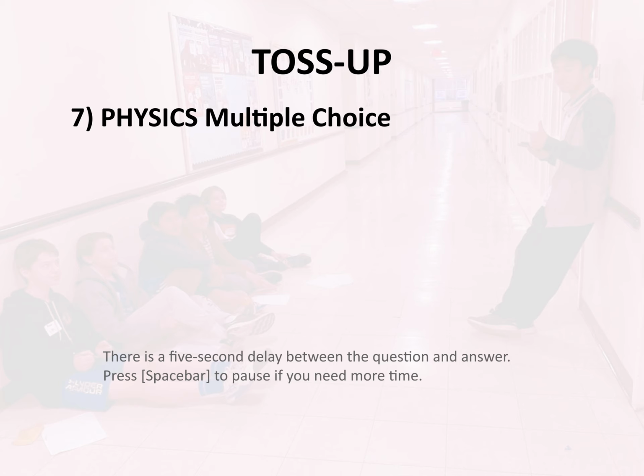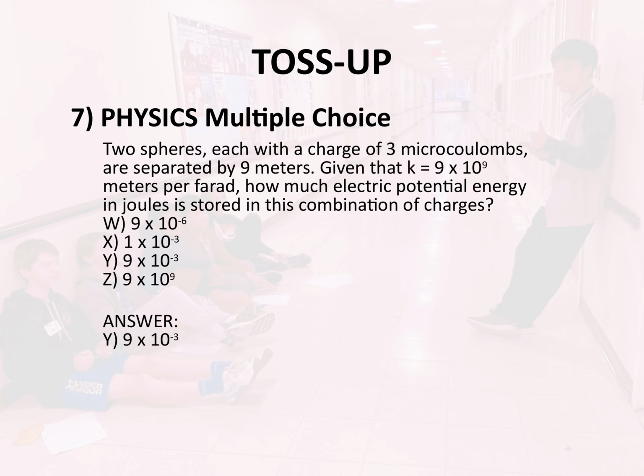W, 9 times 10 to the power of -6, X, 1 times 10 to the power of -3. Y, 9 times 10 to the power of -3. Z, 9 times 10 to the power of 9. Answer. Y, 9 times 10 to the power of -3.